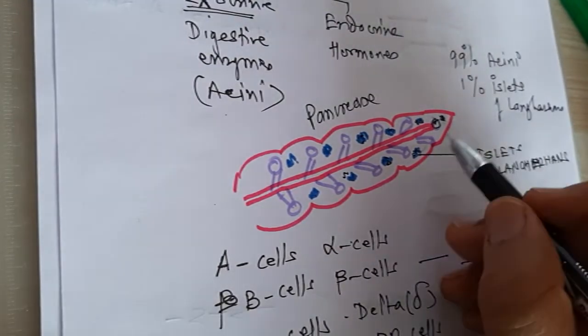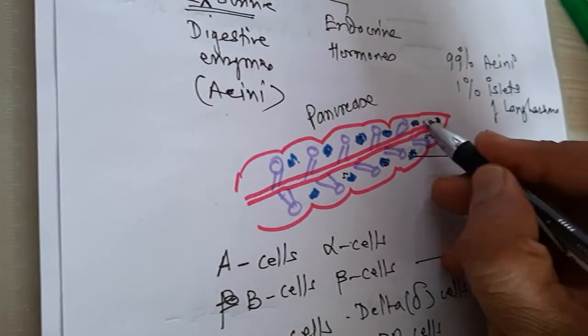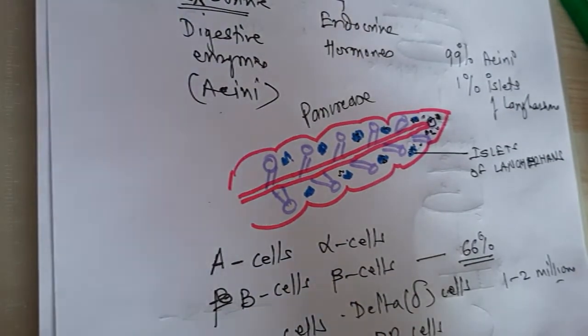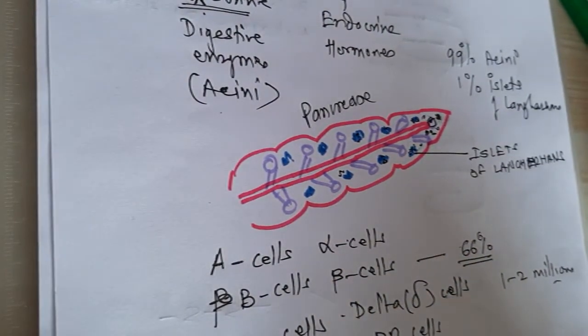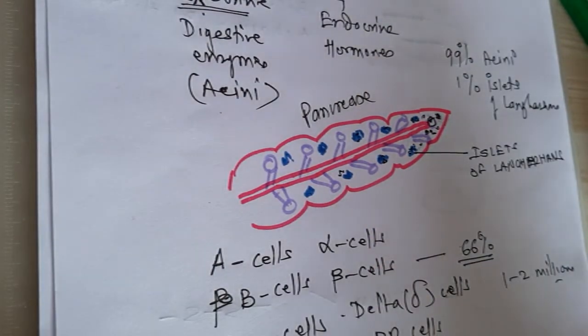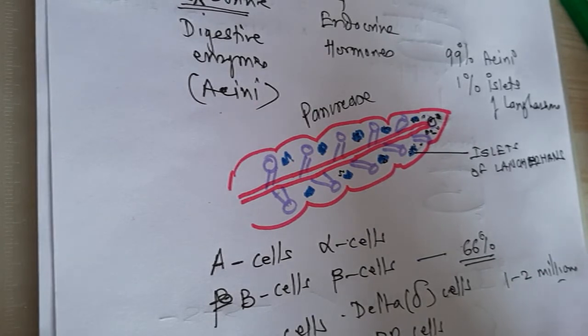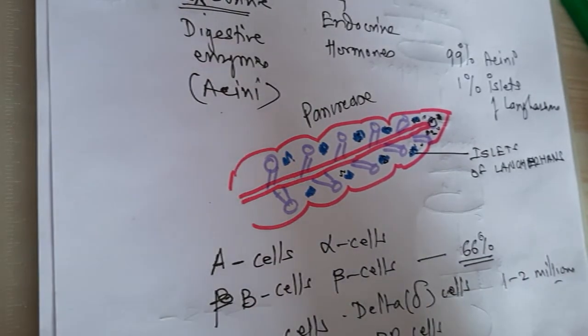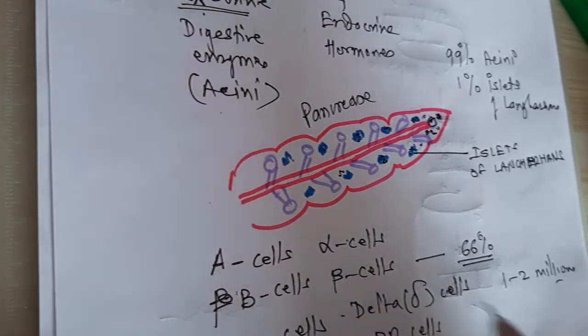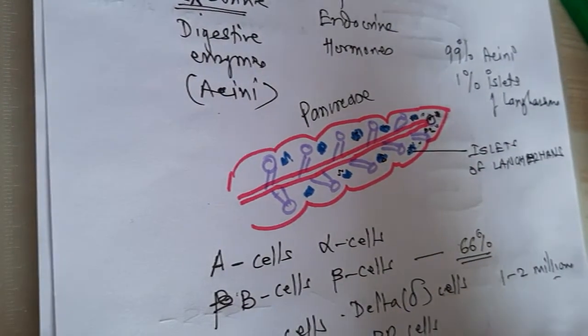Most of the islets of Langerhans are present at the tip of the pancreatic structure. Now these islets of Langerhans consist of 4 important types of cells. That is A cells, also called alpha cells, which secrete glucagon.